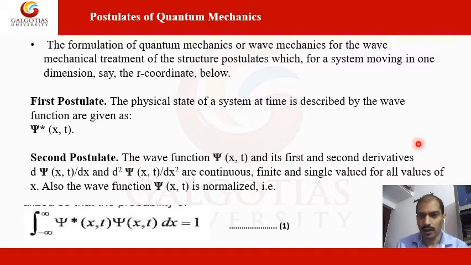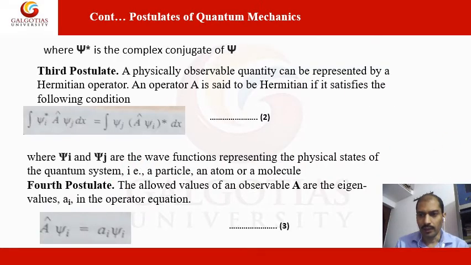Here, psi star is the complex conjugate of the wave function psi. So psi represents the wave function, and psi star is the complex conjugate of psi.